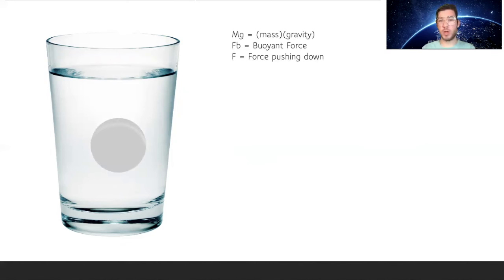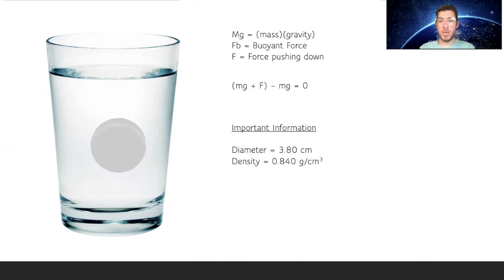So our mass times gravity, here are just the constants that were just spoken about. Since we are assuming that once the ball is submerged, it is not moving, we know that the mass times gravity plus the force pushing down, added together, and then subtract the buoyant force, should equal 0 because the ball is not moving. And here is just some important information that was spoken in the question. The diameter is 3.8 centimeters, and that's the density that was given.